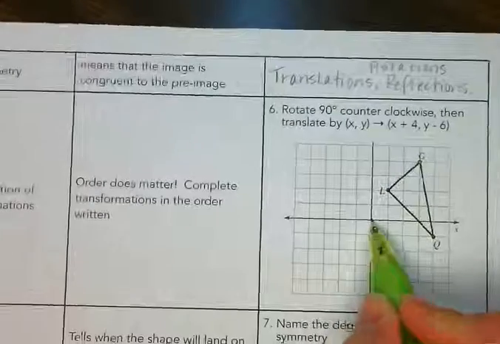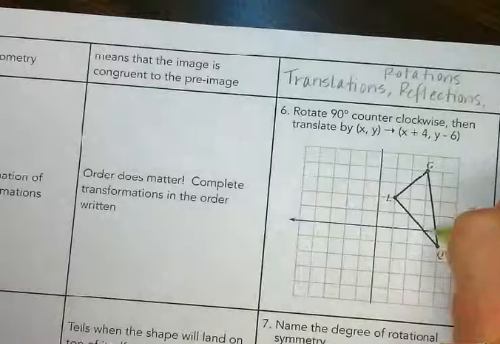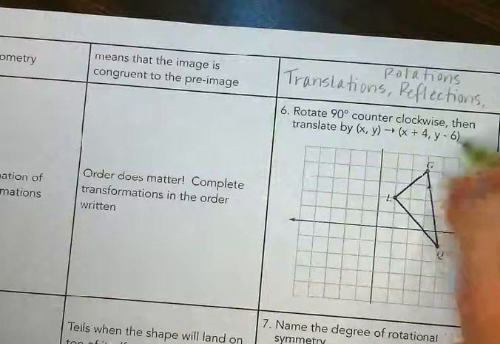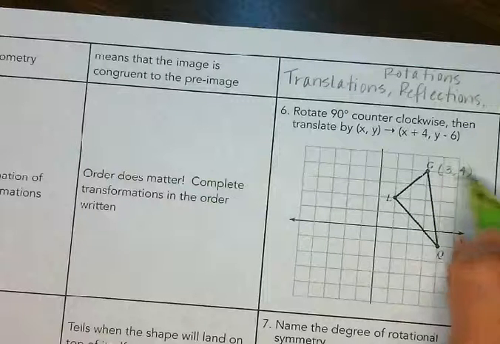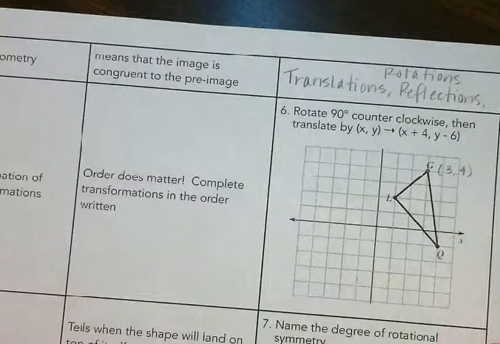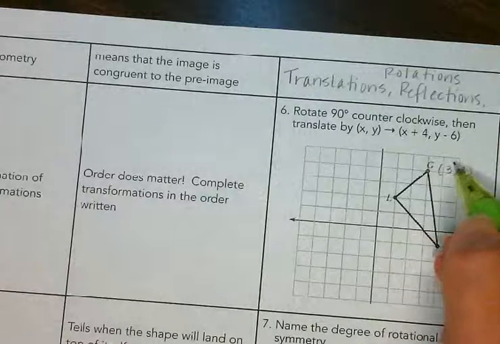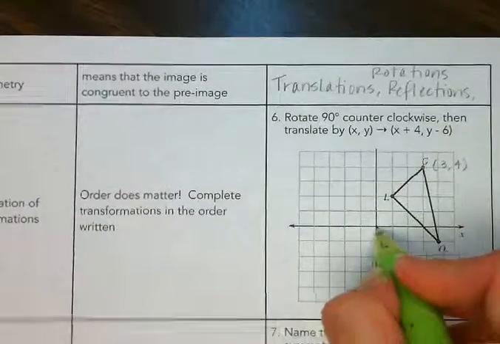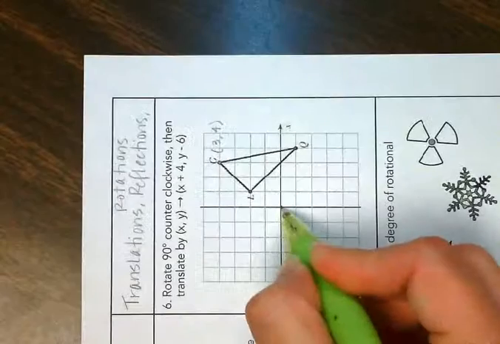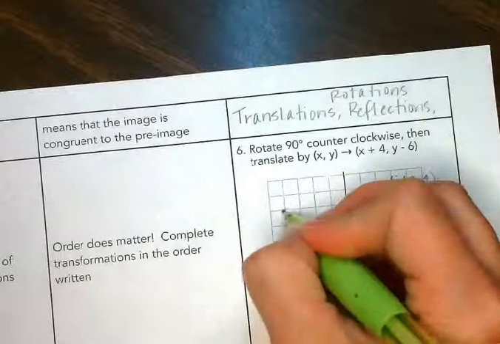So if you remember how that affects our ordered pairs, if we start off with, we'll do this one first. This is 3, 4. So we're going to reverse the x and the y's, and then the y is going to become negative. So when we switch this, our new point is going to be negative 4, 3. So we're going to switch them and then change that 4. So it's going to end up looking like this, which is negative 4, 3. So G prime is going to be negative 4, 3.